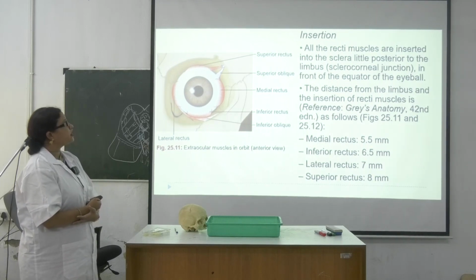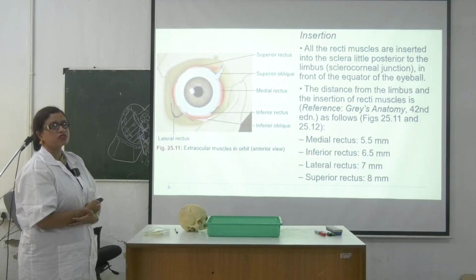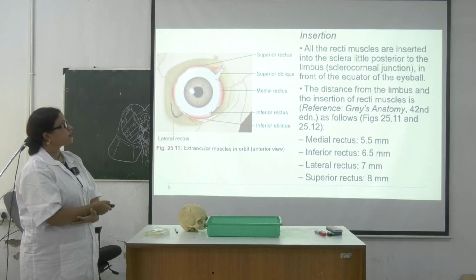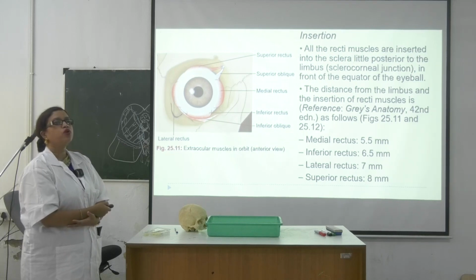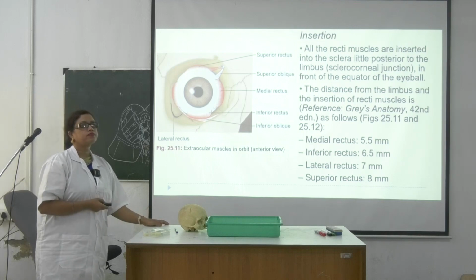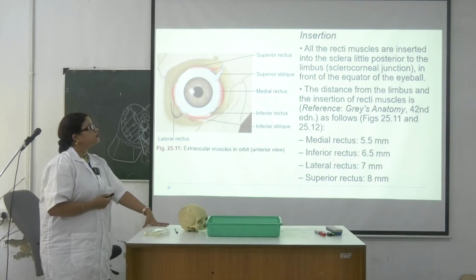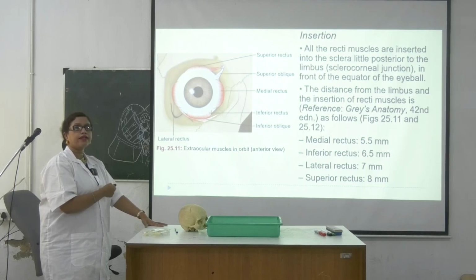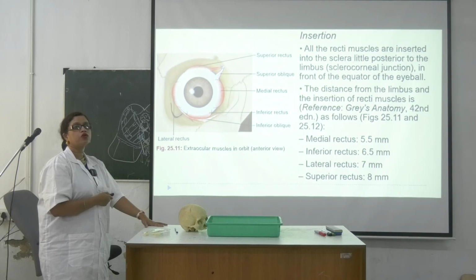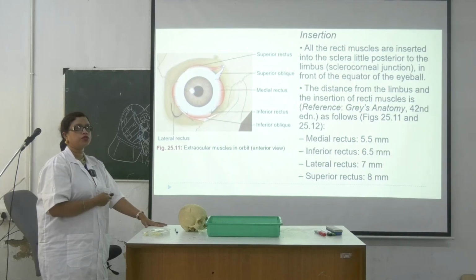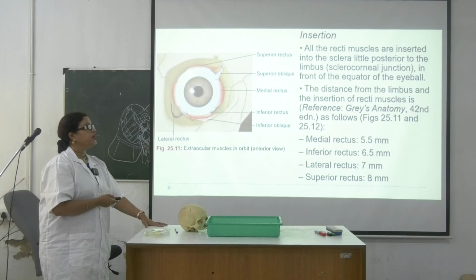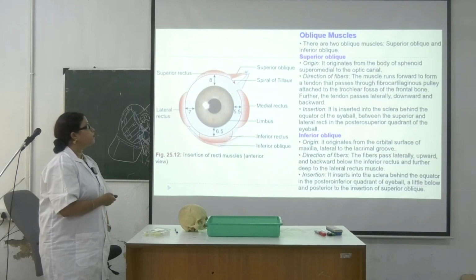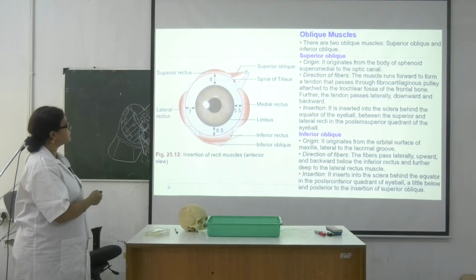They can ask the distance of each from the limbus. If you could remember that, okay. Whose distance is more? Superior rectus. Which one is the limbus? The limbus would be over here, at the middle or center. What is the distance of each from the center? Superior has the most distance, lateral more, inferior less, medial less. It is not that much important. So these are the oblique muscles, this is the limbus, this is the distance.